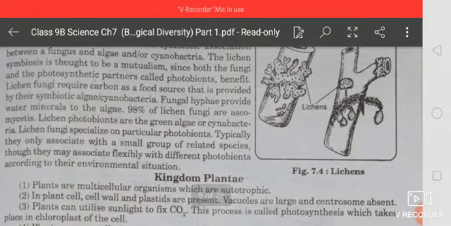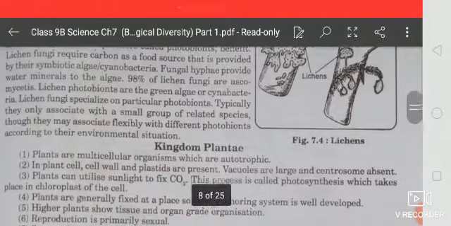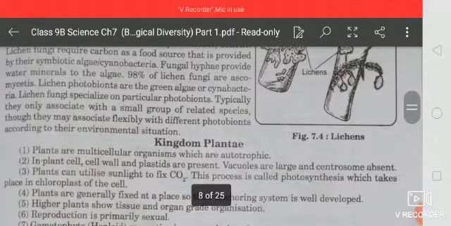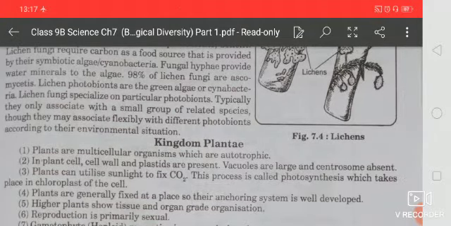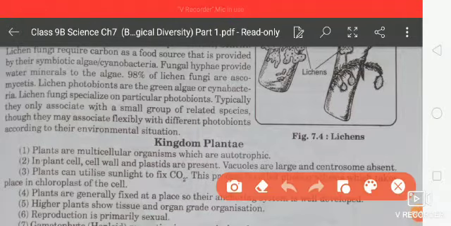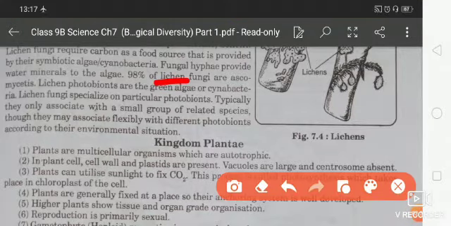Lichen fungi require carbon as food source that is provided by the symbiotic algae, that means cyanobacteria, and fungal hyphae provide water and minerals to the algae.